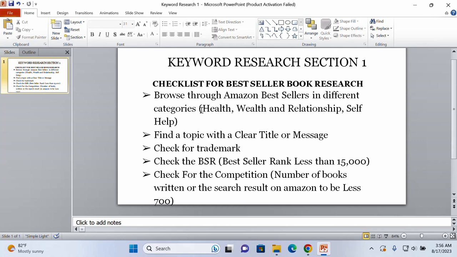And that something must be a profitable keyword that is going to sell on Amazon, and it should be a very low competitive keyword. Now, let's go. We are going to browse through. That is why I said we are going to dive in and penetrate the niches and go to the last sub niche and do our own research on these particular niches: health, wealth, and relationship, and also self-help.